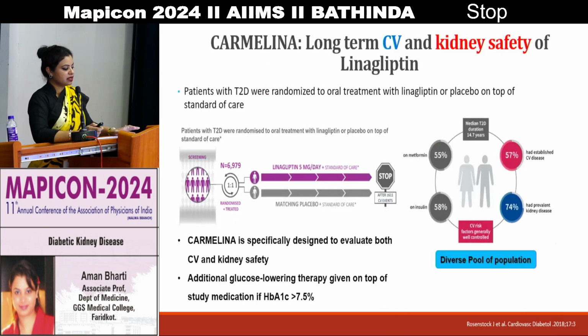So there is another trial, CARMELINA, the long-term cardiovascular and renal safety trial of linagliptin. Linagliptin is also a safe molecule to be used. It also slows down the progression of diabetic kidney disease. It is used at a 5 mg per day dosage.